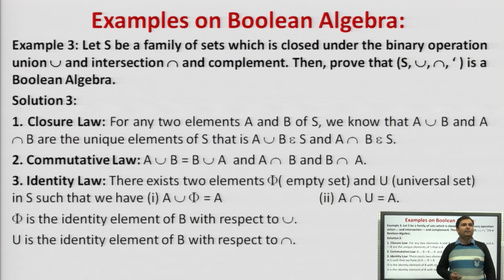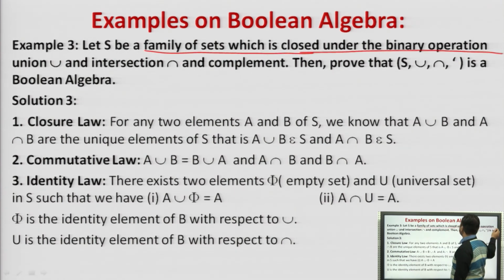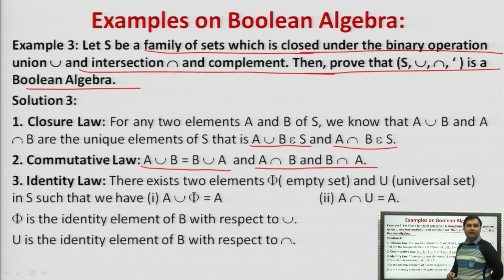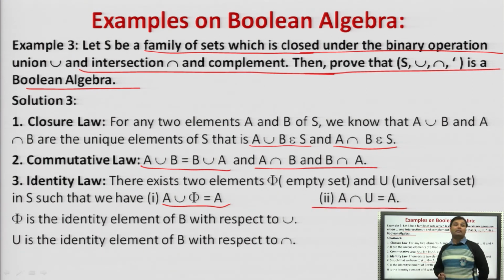This is another example which we can directly see. Let S be a family of sets which is closed under the two binary operations union and intersection, and the complement. Then prove that this is a Boolean algebra. So what we can do here is simply justify this with the help of all 5 axioms. The closure law: A union B belongs to S and A intersection B belongs to S. Commutative: A union B is equal to B union A and A intersection B is equal to B intersection A. Identity: A union phi is equal to A and A intersection universal set is equal to A.